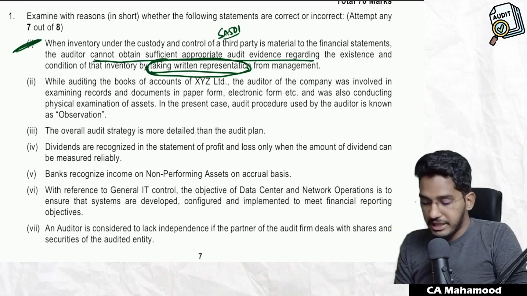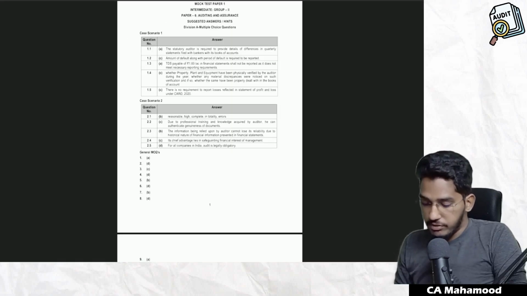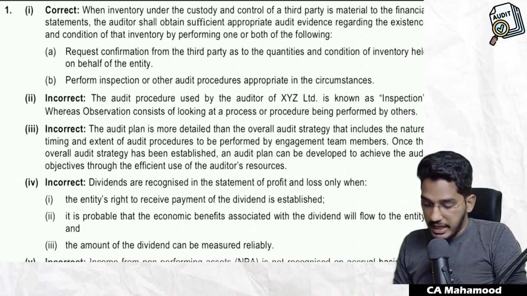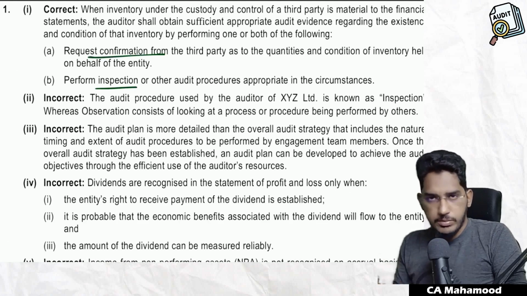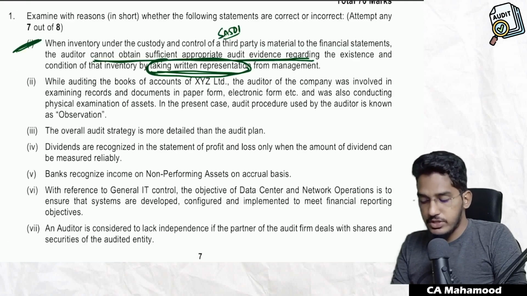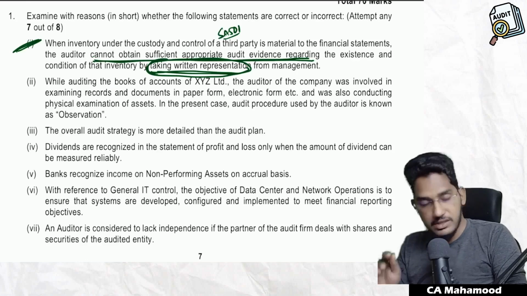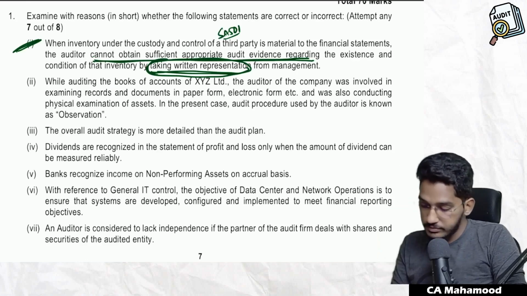So you cannot obtain sufficient and appropriate audit evidence by taking written representation, because you have to follow other techniques. Like you have to request confirmations and you have to do inspection or other audit procedures. Written representation is not a procedure to obtain audit evidence. So this statement is 100% correct.